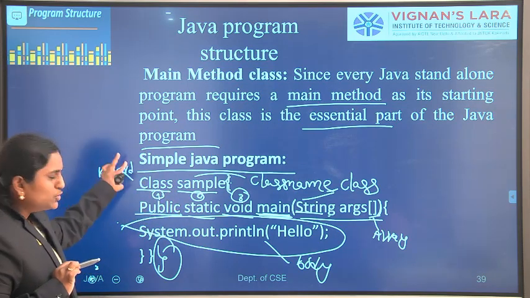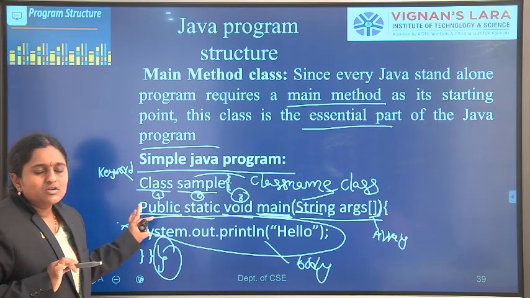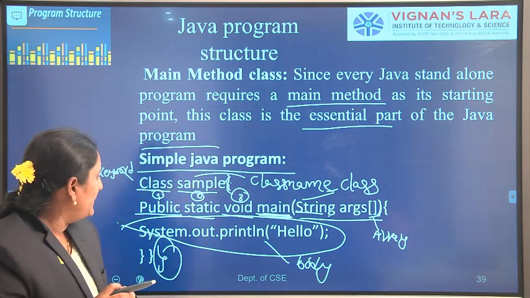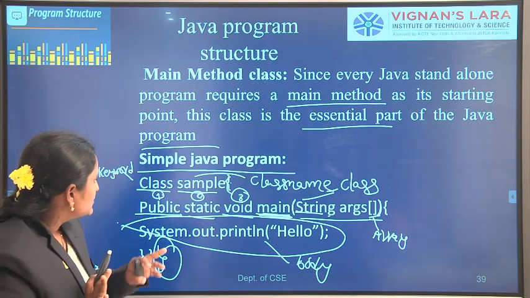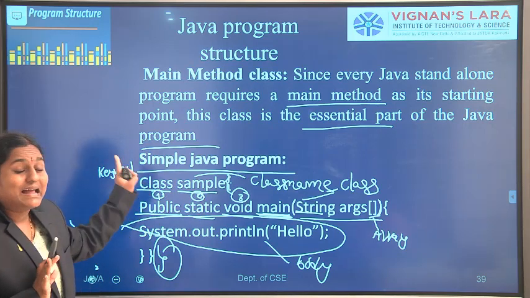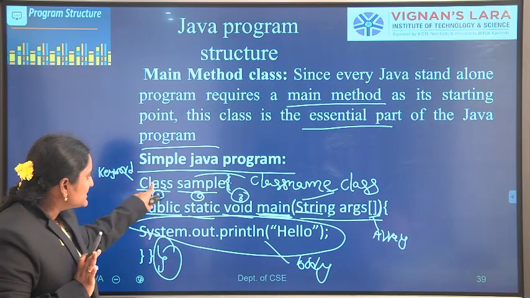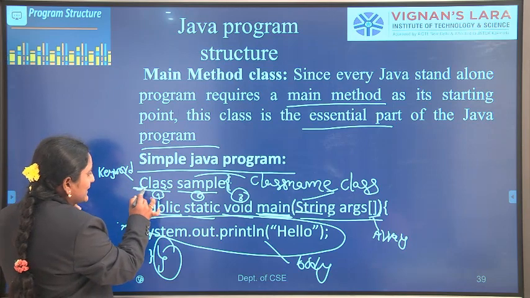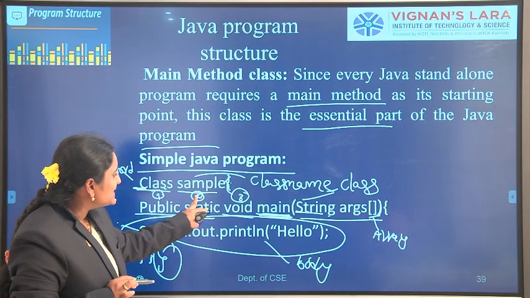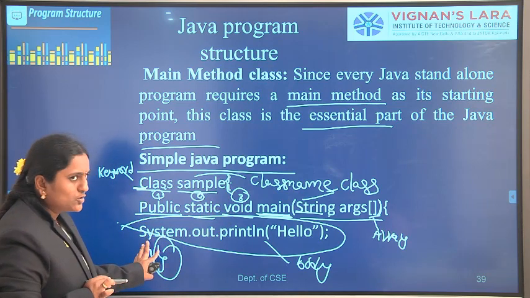All of you look at this program. Class sample. What is the aim of this program? Write a Java program to print hello on the console. Here class is the keyword. Class definition starts with the class keyword followed by the class name, and its first letter should start with a lowercase letter. Here the class name is sample. After the class definition, we open the curly brace, and at the end of the program, we close the curly brace.